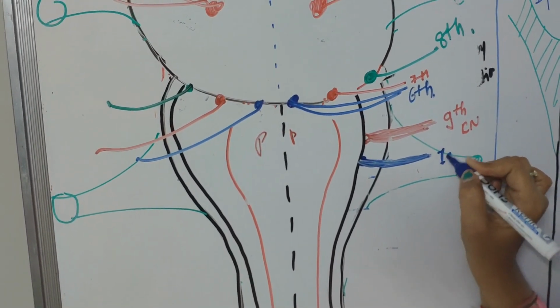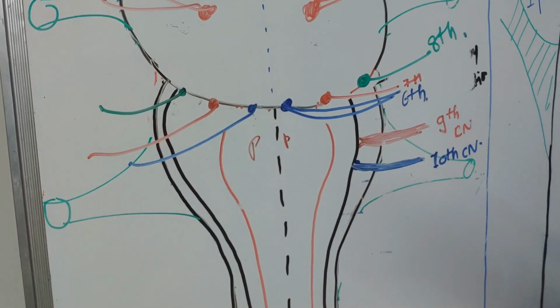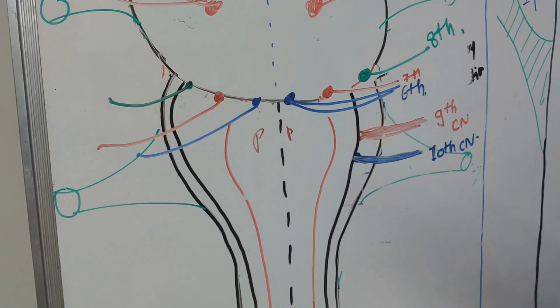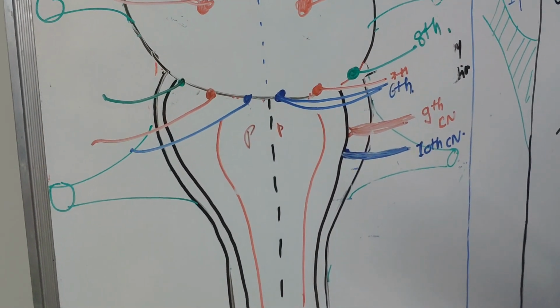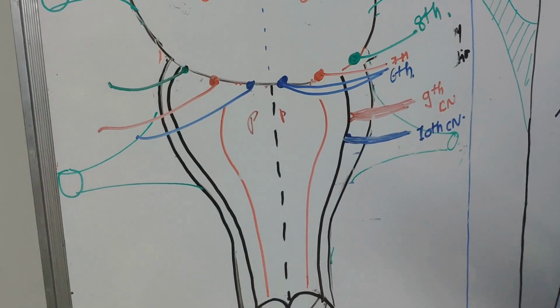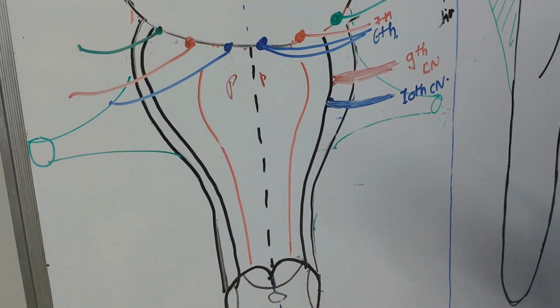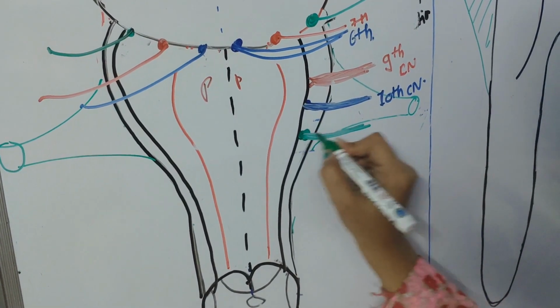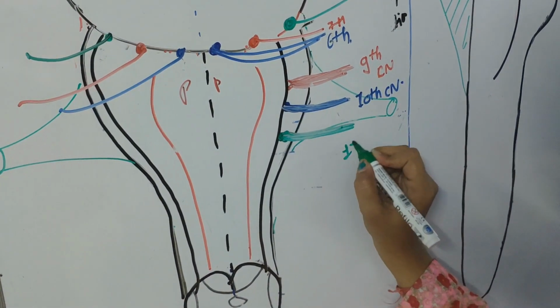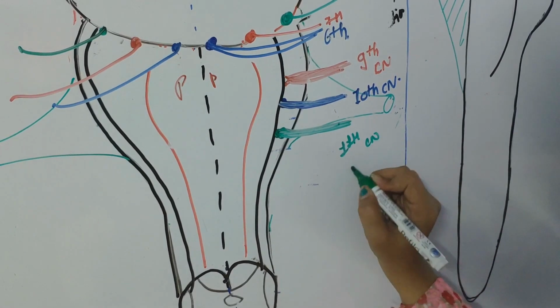Okay, so here is 10th cranial nerve, and as you know the 11th cranial nerve, that is spinal accessory nerve, it has two parts, cranial part and the spinal part. So the cranial part is originated from here. This is 11th cranial nerve, cranial part.